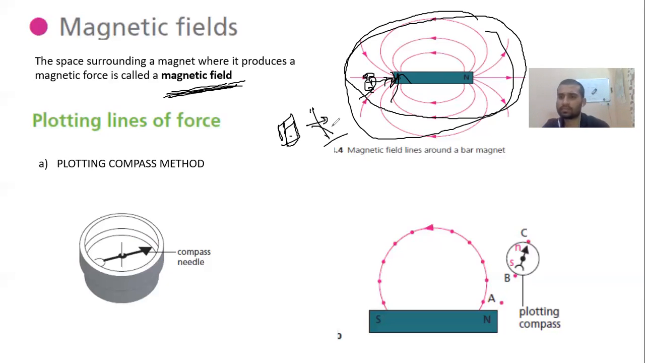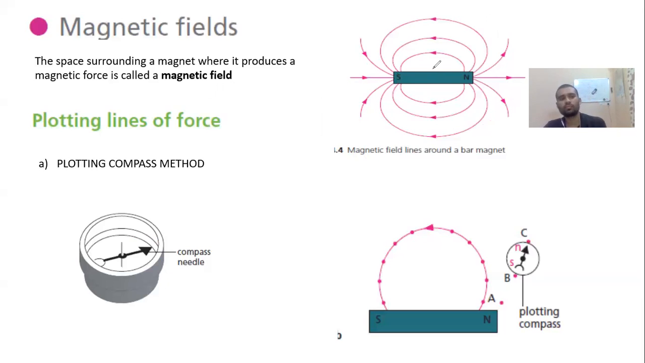What is magnetic field? The space surrounding a magnet where it produces a magnetic force is called magnetic field.